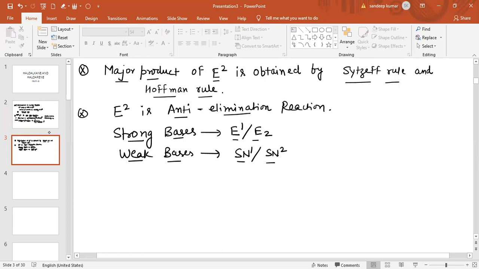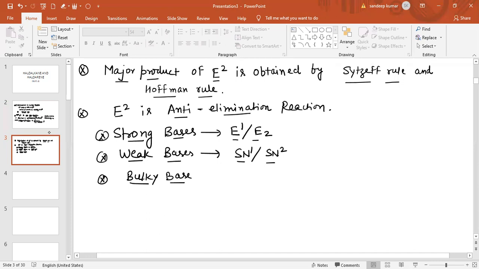And also, if there is a bulky base, then what happens?